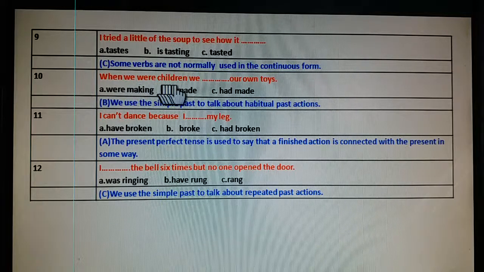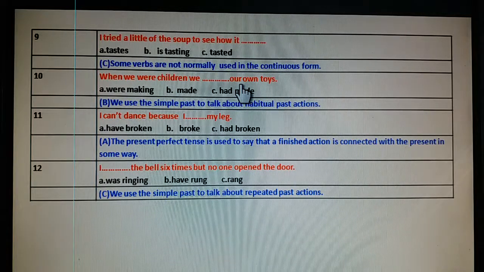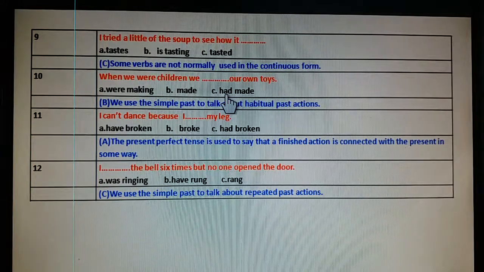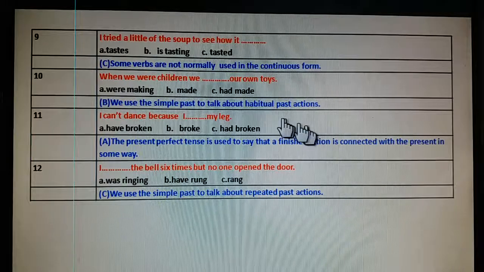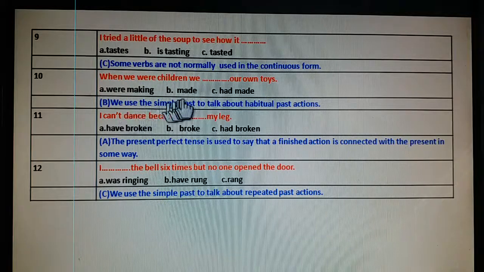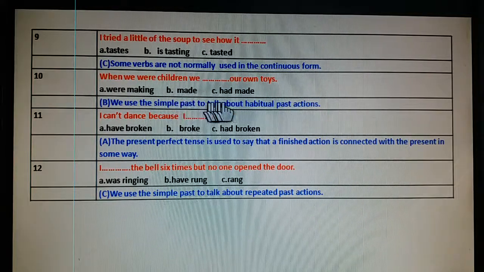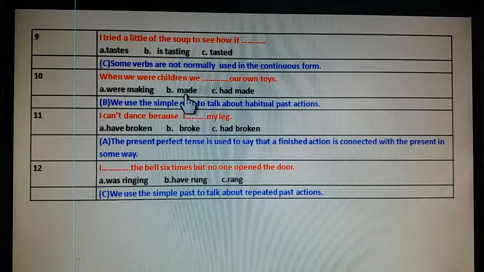When we were children, we made our own toys, not were making. That was not a certain point. If you have to use had made, you have to use for or since in the second part of the sentence. Here, there is no such mention of for or since. So use of simple past tense would be correct. We use a simple past to talk about habitual past tense. Another main reason is also that this is a habitual action in the past, so we will use past simple.